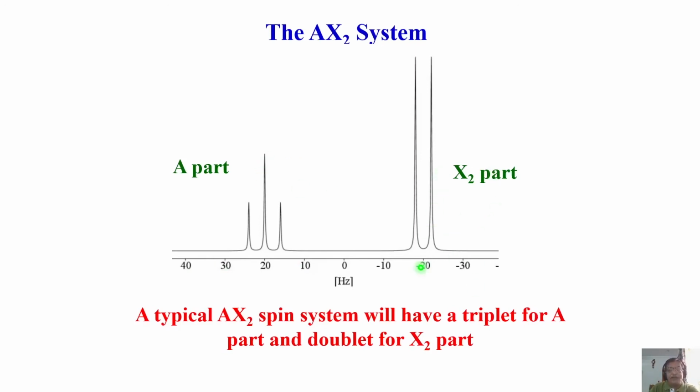What about the X part? The X part is coupled to only a single proton. It has to be a doublet. So when you get a spectrum like this, the A part is split into a triplet because of X2, and the X2 part is split into a doublet because of A. The AX2 spin system is very easy to analyze. The center of this gives you the chemical shift of X, the center of this gives you the chemical shift of A, and this separation gives you the AX coupling. There is only one coupling visible, since coupling between the X's is not visible, so you will get only one coupling from the spectrum. Very easy.